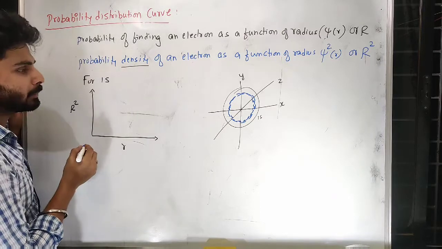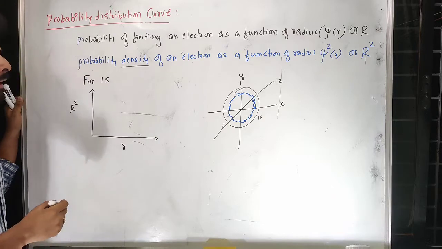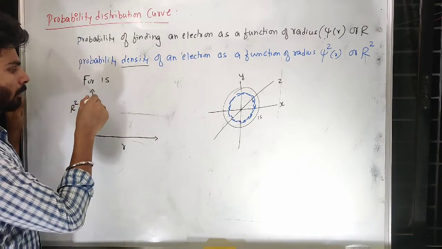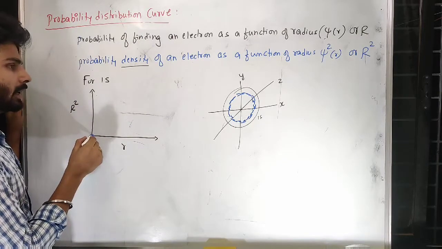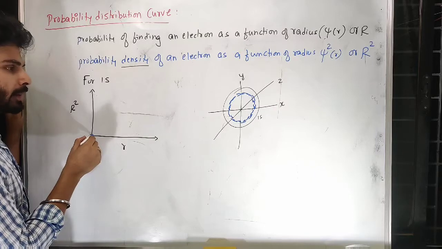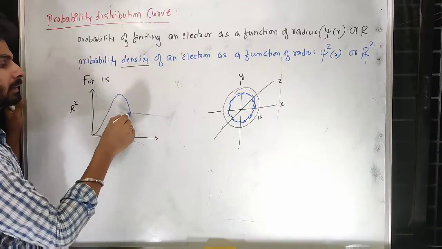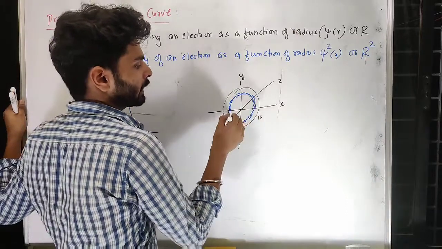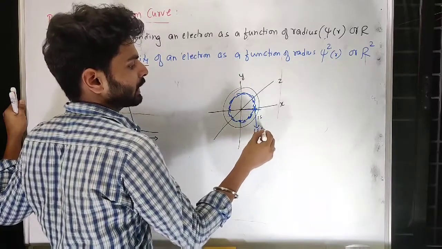So that means when I do like this, for 1s orbital, electron density near the nucleus will not be, definitely it will be present, but it will not be maximum. At one position it will be maximum, then it will decrease. So the place where it is present at maximum, that is what Bohr considered as first shell.